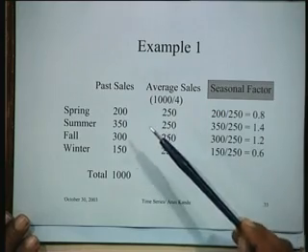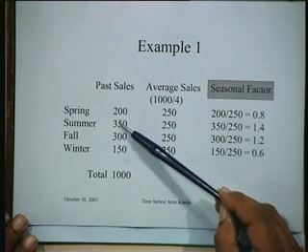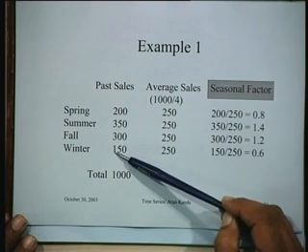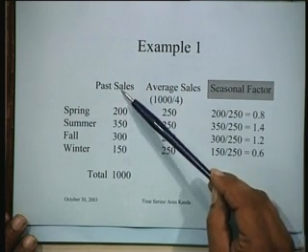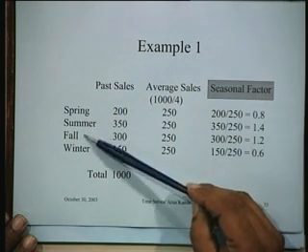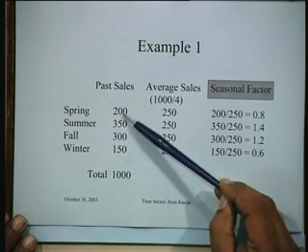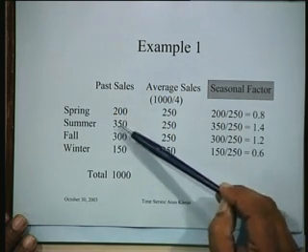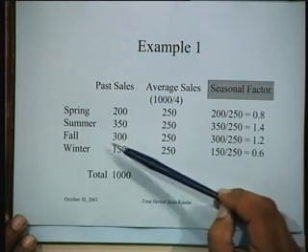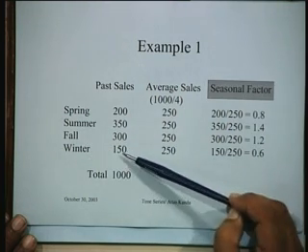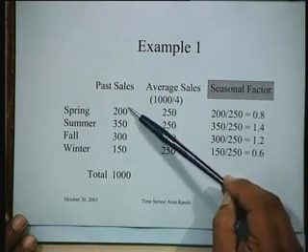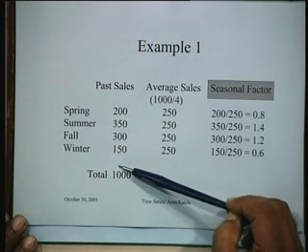What we can do is, let's take the first example. The first example is, suppose demand is available to us for the last year, and the past sales for different quarters are, during the spring quarter it was 200, during the summer quarter it was 350, during the fall quarter it was 300, and during the winter it was 150. Suppose this demand is available. So this is data that is available.